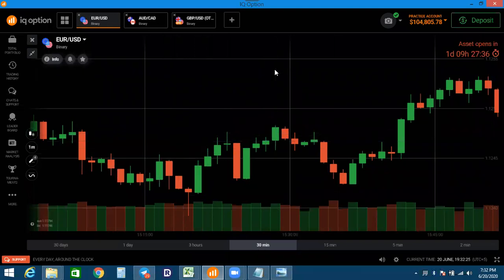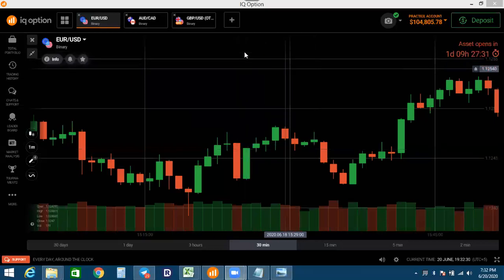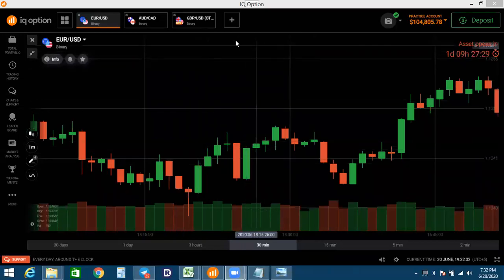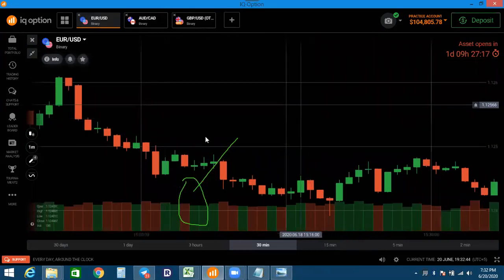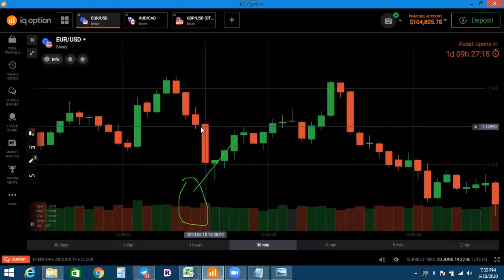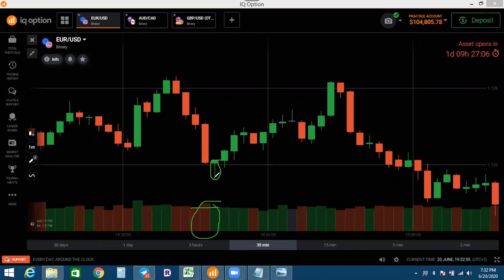Look at this candle. Most of the time you will find the red color, sometimes you will find the green color. The market is going up. If the volume of the previous two candles is low, it will continue the market in the up direction.